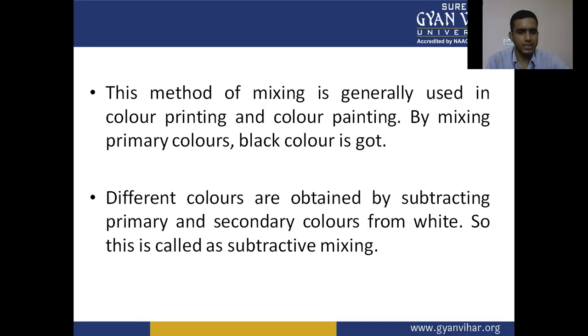By mixing the primary colors, black color is obtained. Different colors are obtained by subtracting the primary and secondary colors from the white. So this is called subtractive mixing.